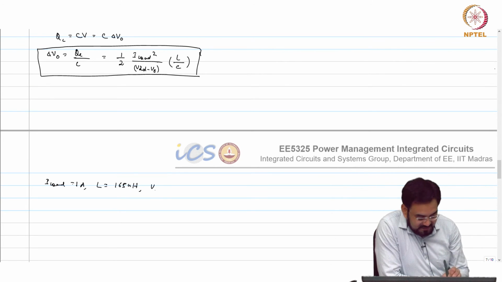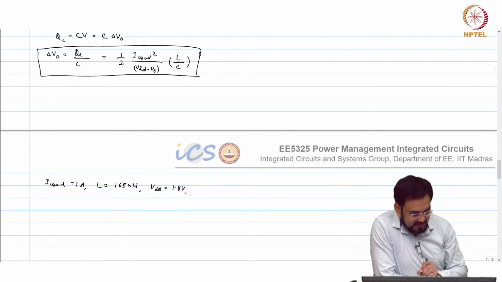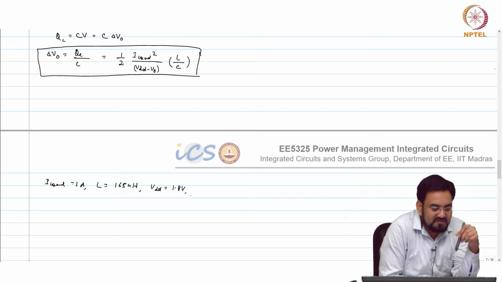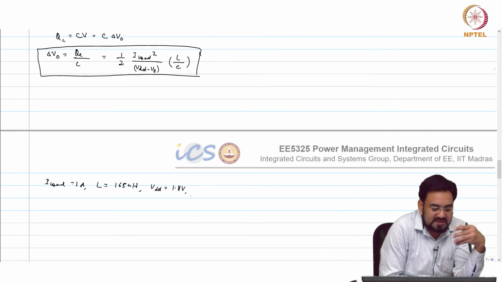VDD is known, VDD is 1.8 volt, and if V out is lower, the smaller the V out, then the difference will be more, so your inductor slope will be high. So the worst case will be the smaller V out in this case.